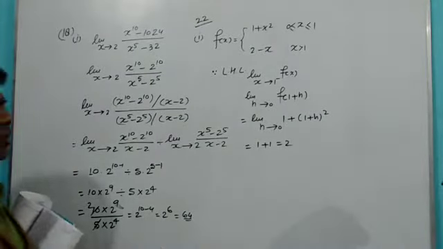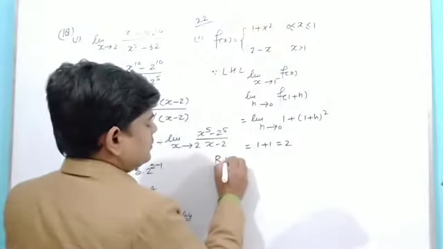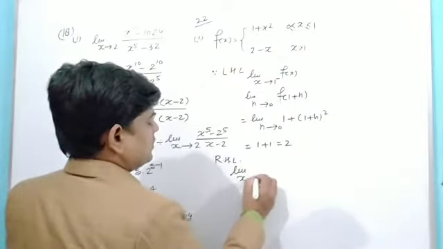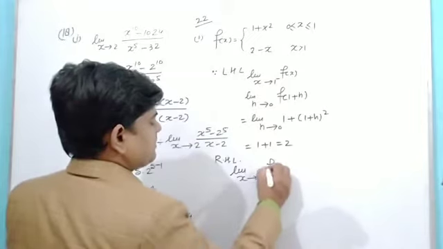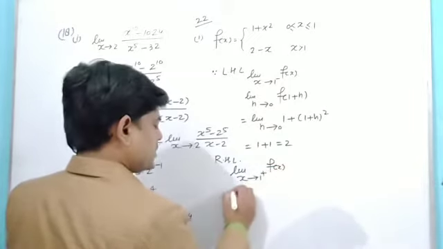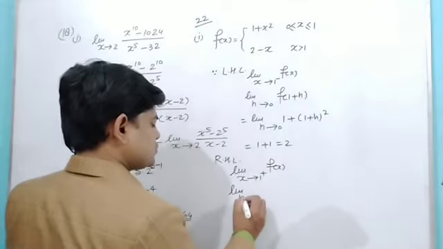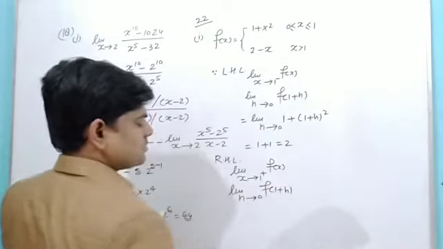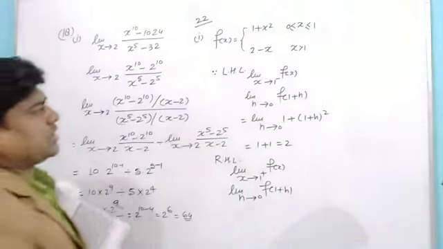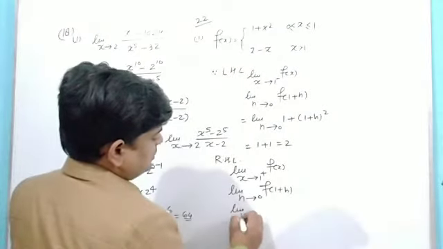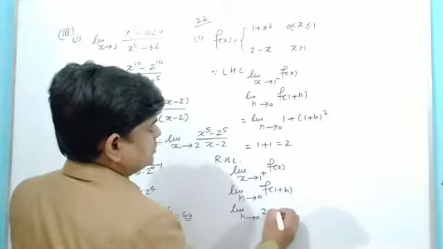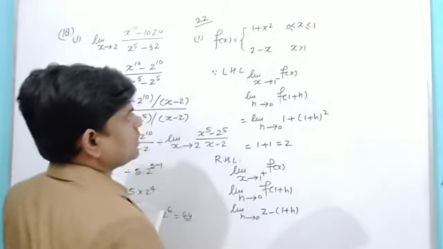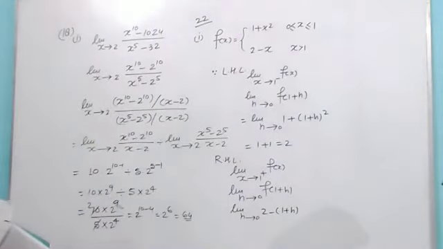Now if I take the right hand limit, in the right hand limit I can write limit x tends to 1 plus f(x). It can be written as limit h tends to 0 of f(1 plus h), that is limit h tends to 0 of 2 minus (1 plus h).